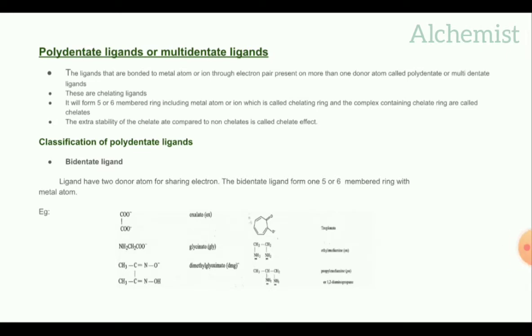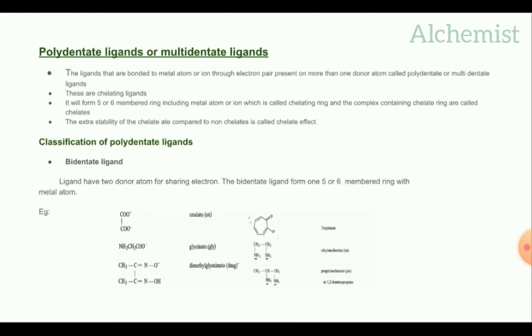Polydentate ligands or multidentate ligands. Polydentate ligands means the ligand having more than one donor atom. We can commonly say polydentate or multidentate ligands. The ligands that are bonded to a metal atom or ion through electron pairs present on more than one donor atom are called polydentate or multidentate ligands.